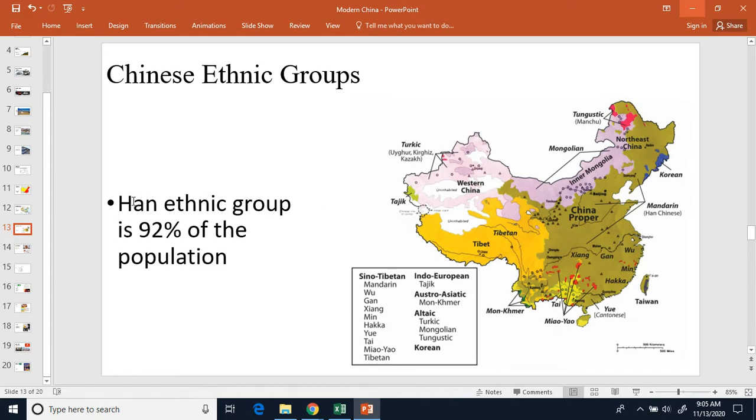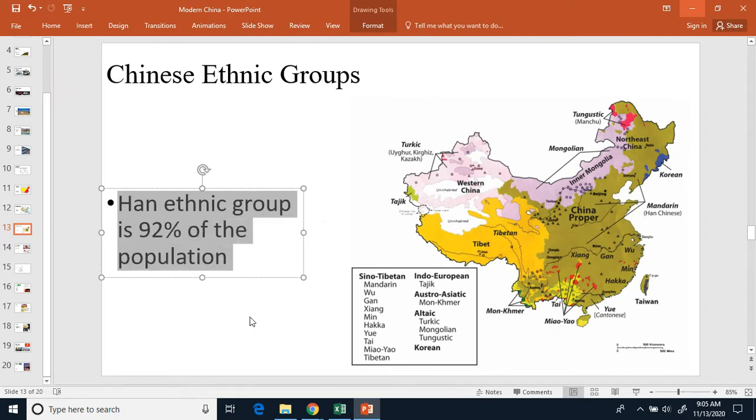Go ahead and write down number 3. Han ethnic group is 92% of the population. So number 3, Han ethnic group is 92% of the population. So 92% of the people are from the Han ethnic group. 94% live in the East. 61% of the people speak Mandarin. 92% of them are the Han ethnic group.